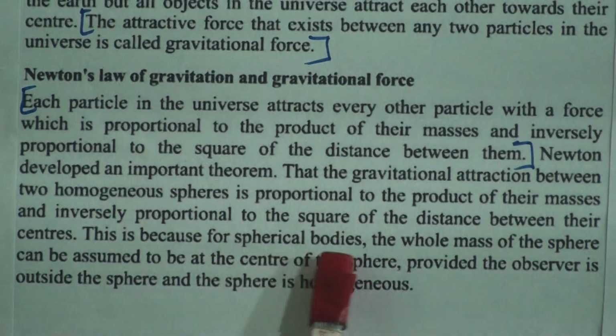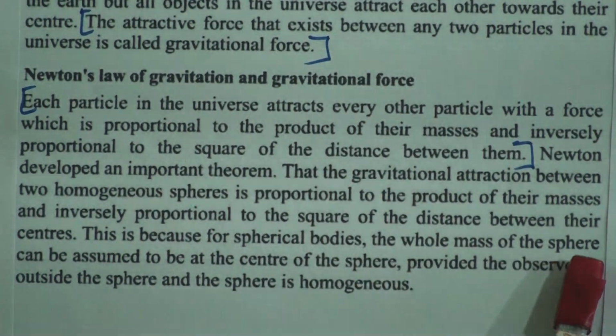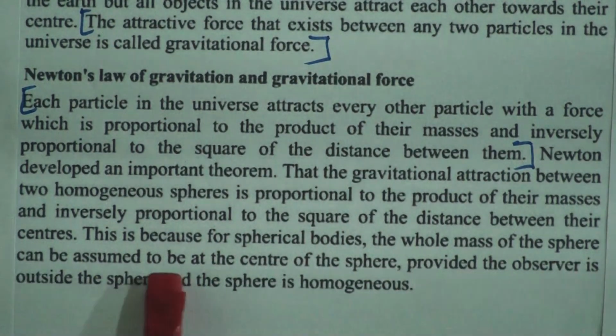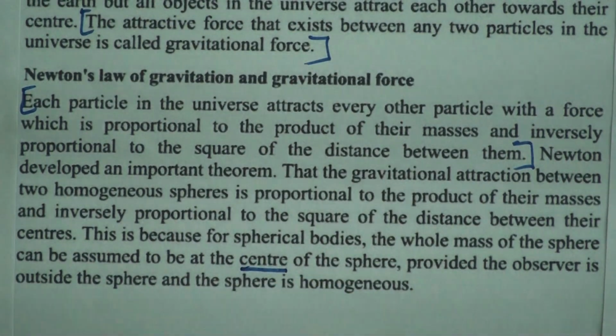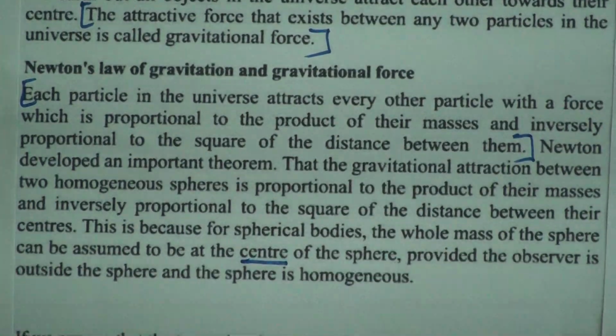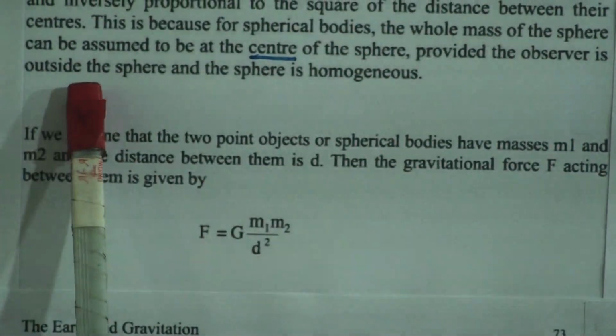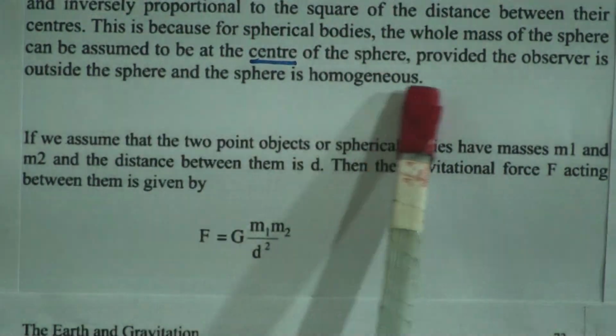This is because for spherical bodies, the whole mass of the sphere can be assumed to be at the center of the sphere. That's why we have to count the distance from the center of the sphere, provided the observer is outside the sphere and the sphere is homogeneous.